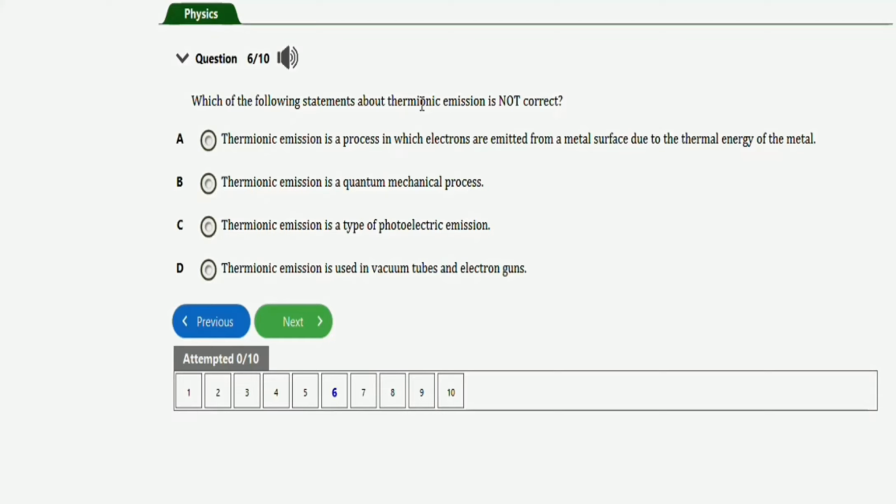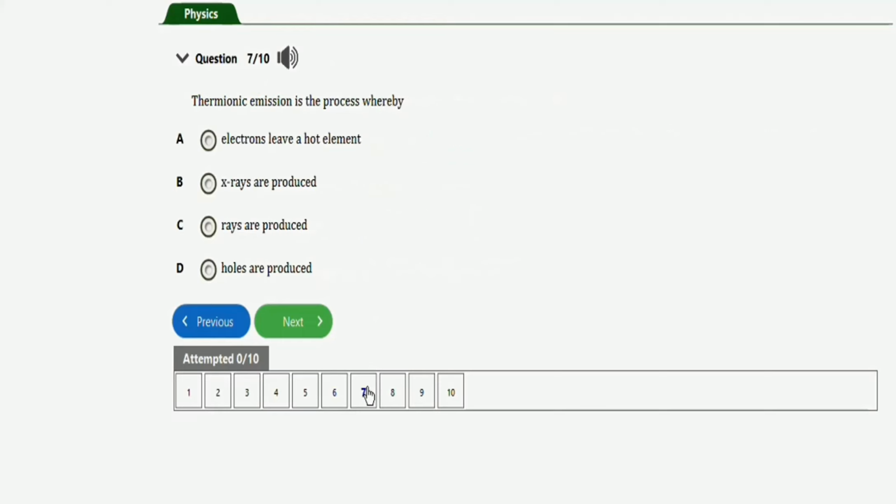No, this is wrong. Thermionic emission is used in vacuum tubes and electron guns. So the one that is not correct is option C. So option C is the right option in this question. Thermionic emission is a type of photoelectric effect, that's wrong.